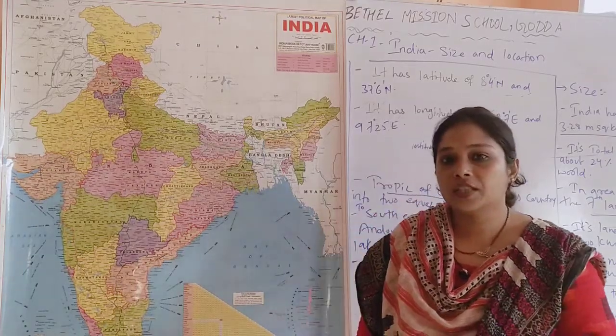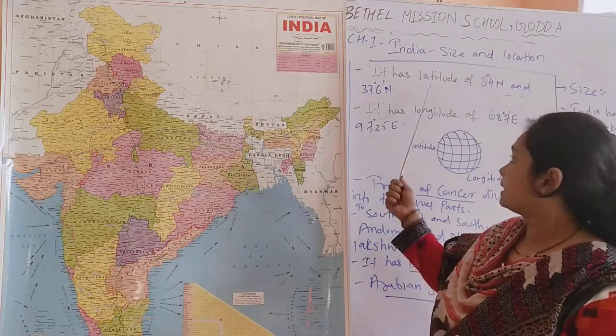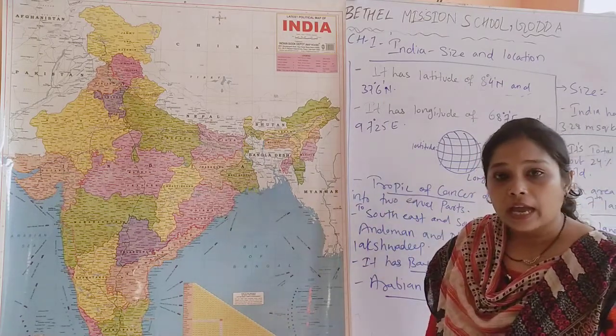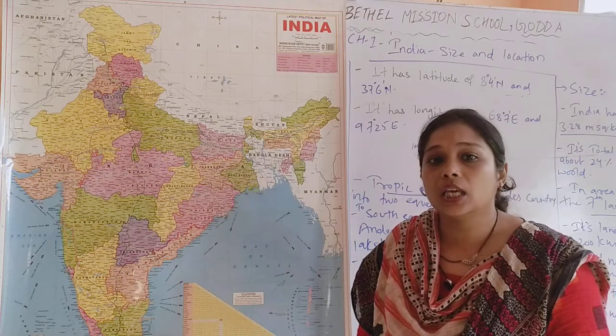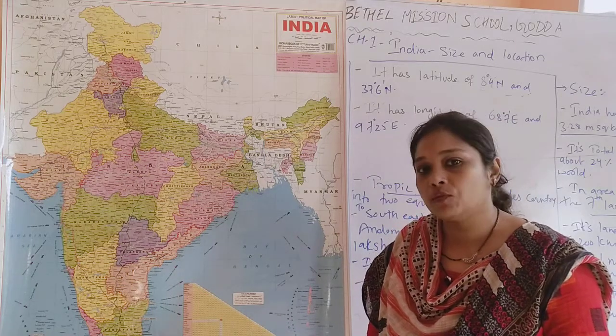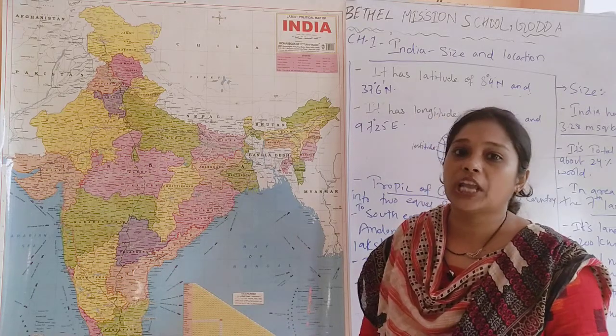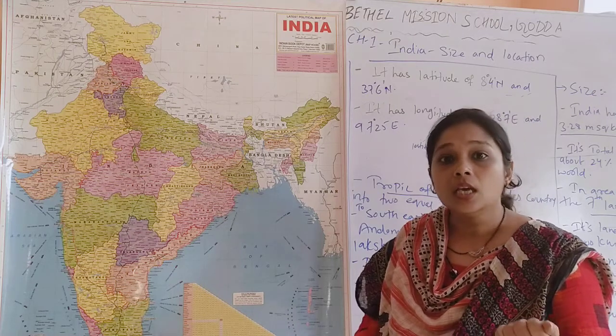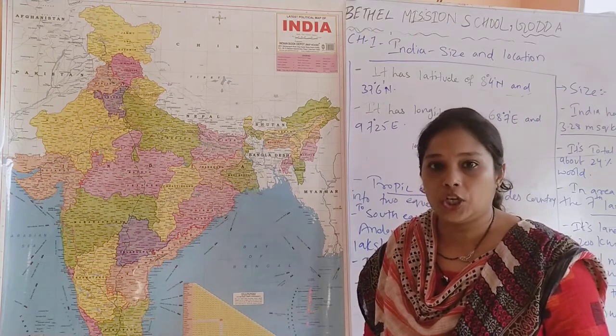Okay, so till now we have seen what is the latitudinal extent and longitudinal extent of India, and we have also seen that India lies in the northern eastern hemisphere in the world, and when we talk about the Asian continent, it lies in the southern part of the Asian continent.